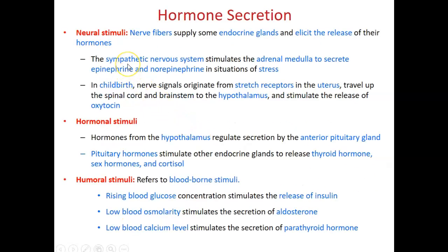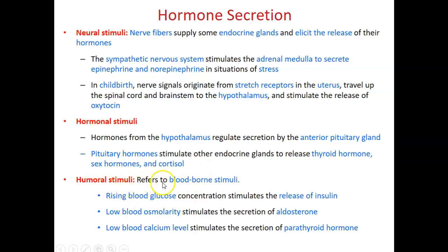Neural stimuli: nerve fibers supply some endocrine glands and stimulate the release of their hormones. Hormonal stimuli refer to hormones from the hypothalamus that regulate secretion of the hormones from the anterior pituitary gland. Then pituitary hormones stimulate other endocrine glands to release hormones, such as thyroid hormone from the thyroid gland, sex hormones from the gonads, and cortisol.